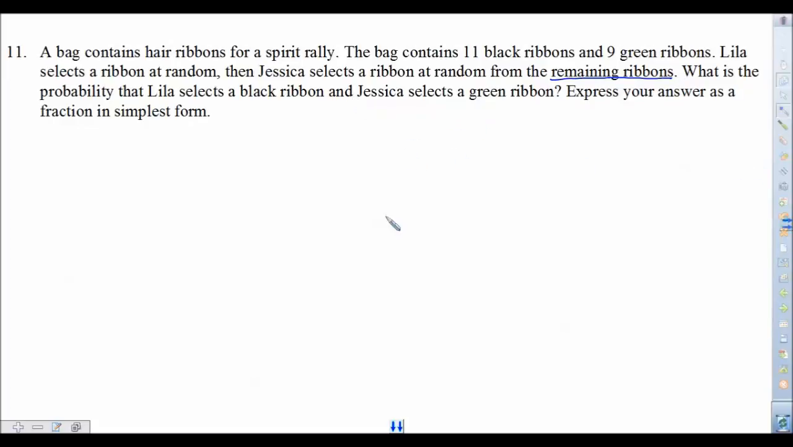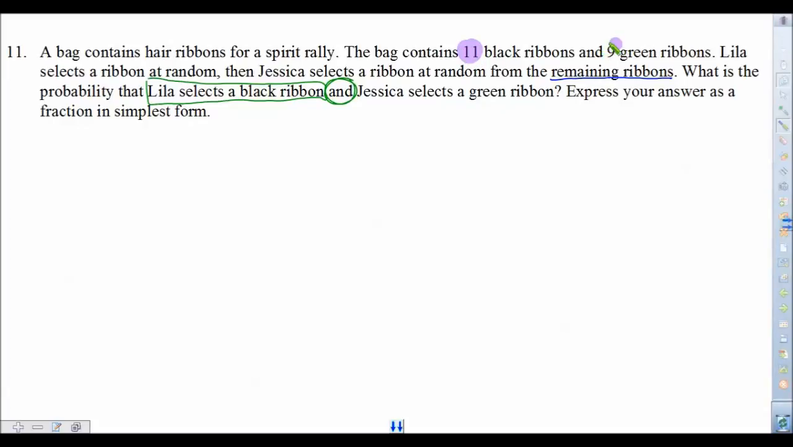So, let's split this up right here. Focus on this first. Let's try and find the probability that Lila's going to select a black ribbon out of this bag, since she is picking first. So how many ribbons does the bag have?